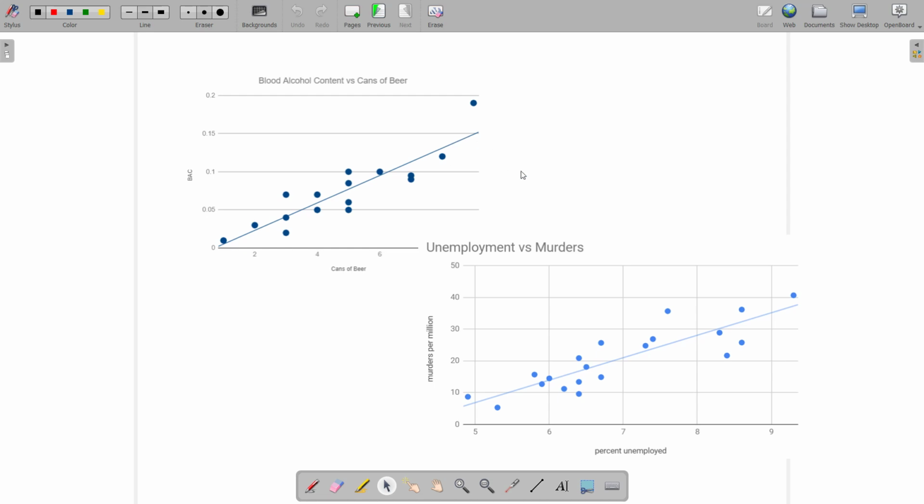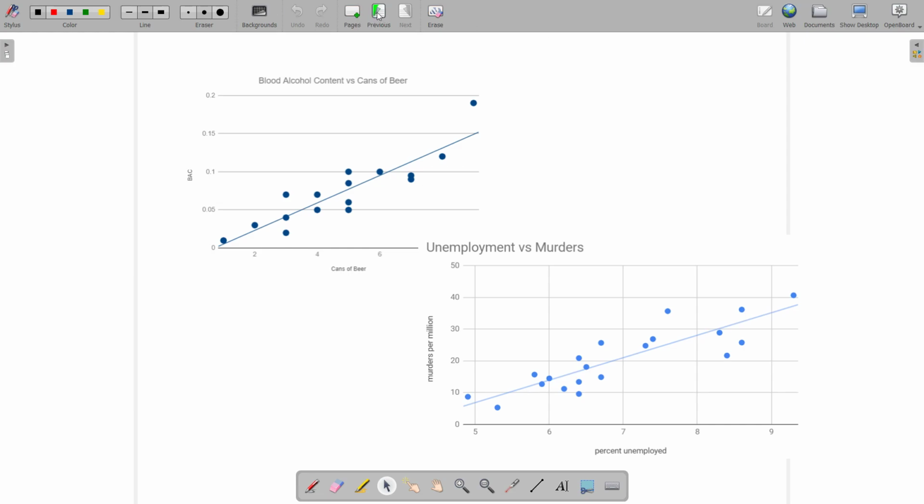And you can see that, on average, the more beers somebody drank, the higher their blood alcohol content was half an hour later. I found some other data on metropolitan regions, like big cities, and the unemployment rate in the city versus the murders per million in that city. And it seems there's a relationship that the higher the unemployment rate in a given region, the more murders there are in that region. And sometimes we try to approximate that with a line and talk about the slope, so how things are changing together. So let's just play around with that idea with some examples.